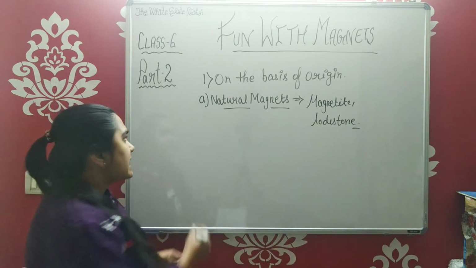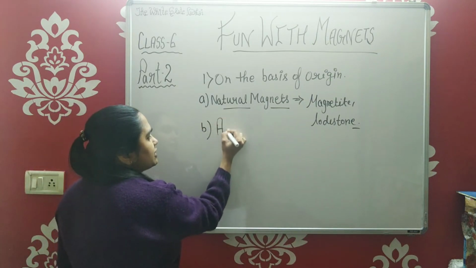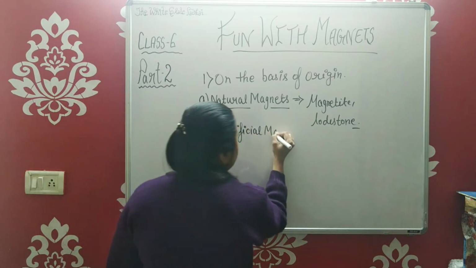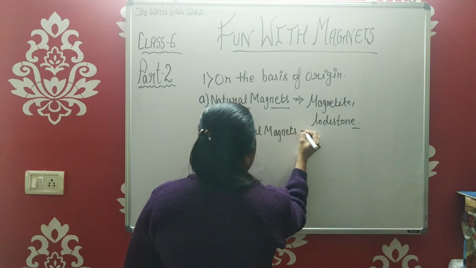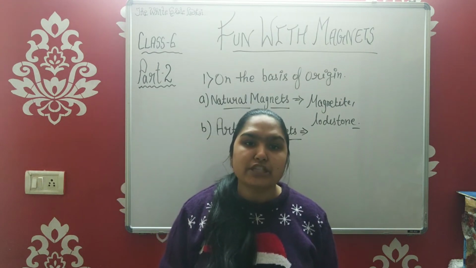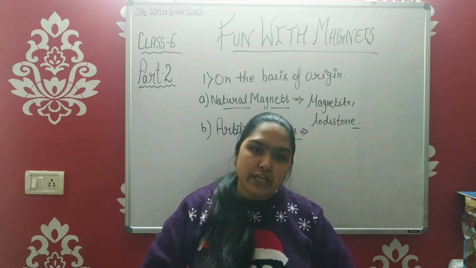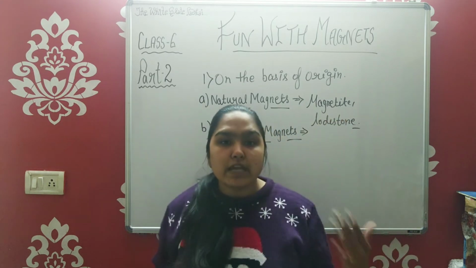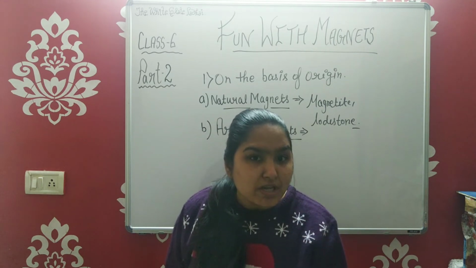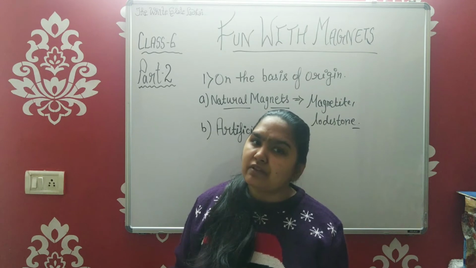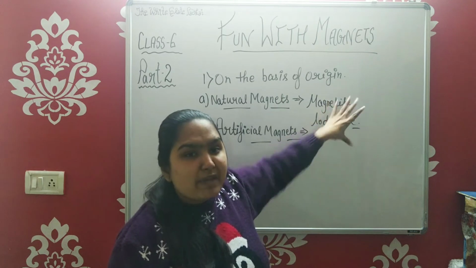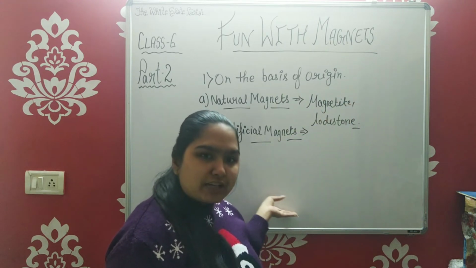Then we come to the second category, that is part B, the artificial magnet. When we say artificial, obviously it comes to our view that it is something which is made by us. We have artificially utilized the natural magnets to make our own magnet. Don't worry, we are going to make our own magnet too. Just wait. I think in the third video we will cover that part also, how to make your own magnet. We can use these permanent magnets to make a few artificial magnets.